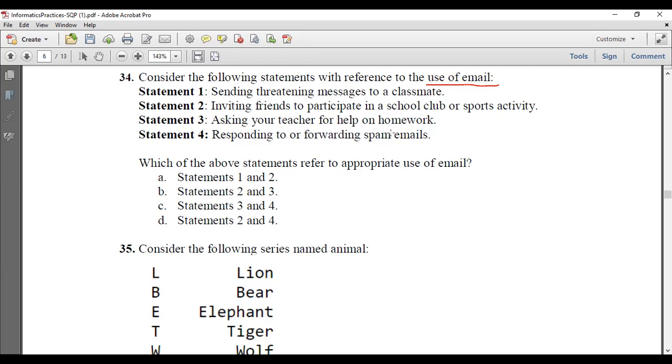Statement 3: asking your teacher for help on homework. Statement 4: responding to or forwarding spam email. So appropriate use of email is statements 2 and 3, inviting friends to participate in an activity and asking your teacher. They are asking for appropriate usage, so which one? 2 and 3.